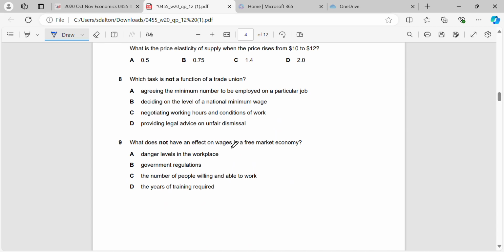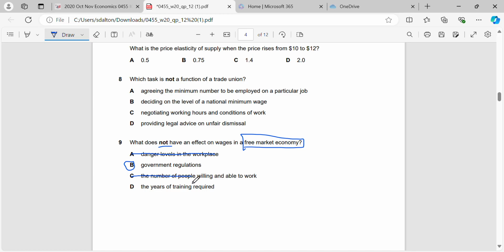Okay, what does not have an effect on wages in a free market economy? Okay, our answer here is government regulations. And how do you know that straight away? We know a free market economy, price mechanism allocates resources. There is no government involvement. Therefore, the danger levels in the workplace will affect the wages. The higher the danger, the higher the wages.